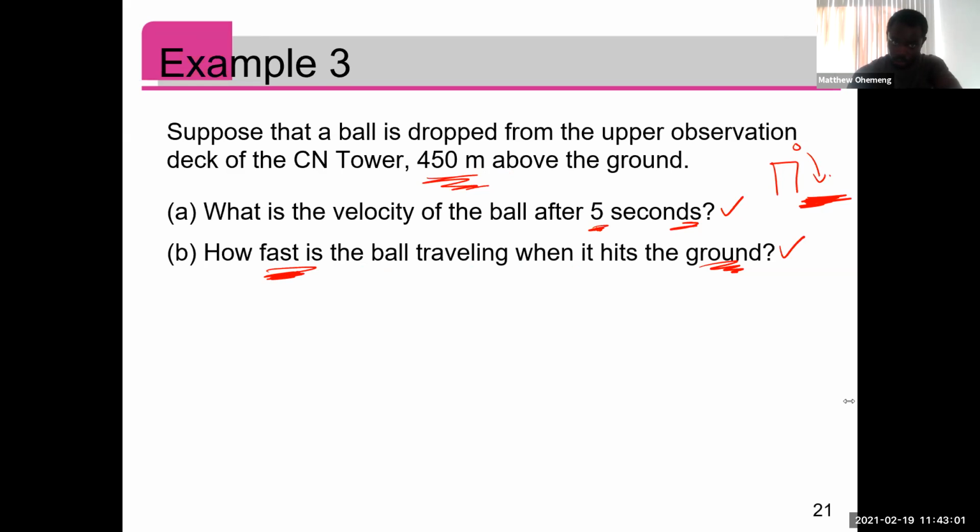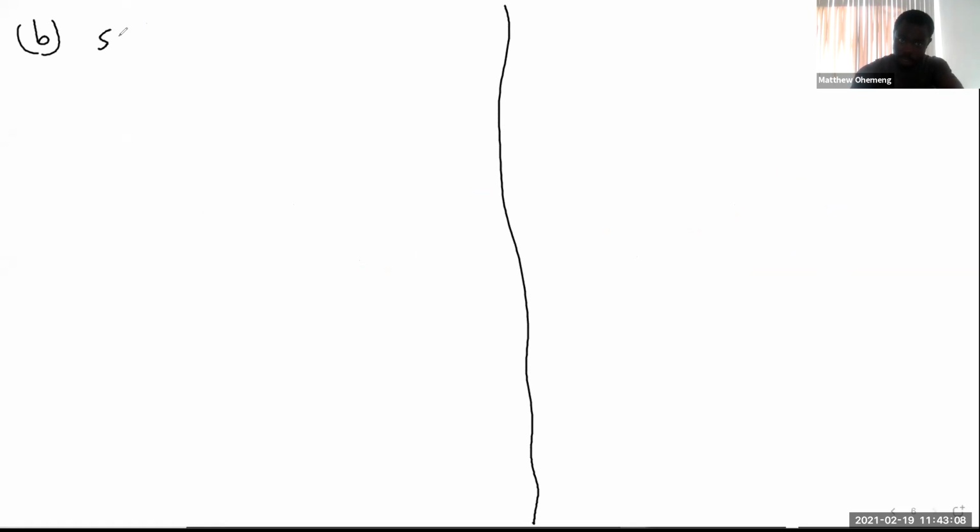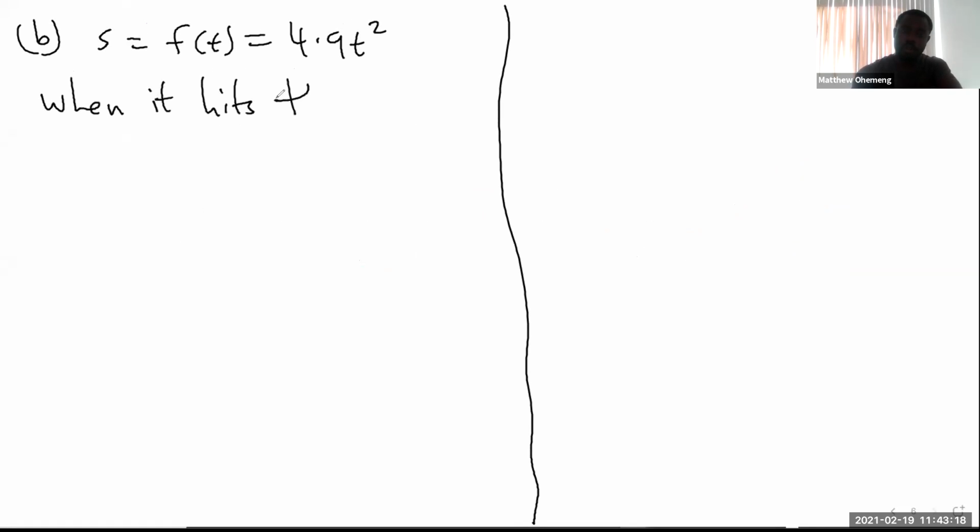So for part B, I know the position function, f of t, is 4.9 t squared, right? So when it hits the ground, the position function is equal to 450.